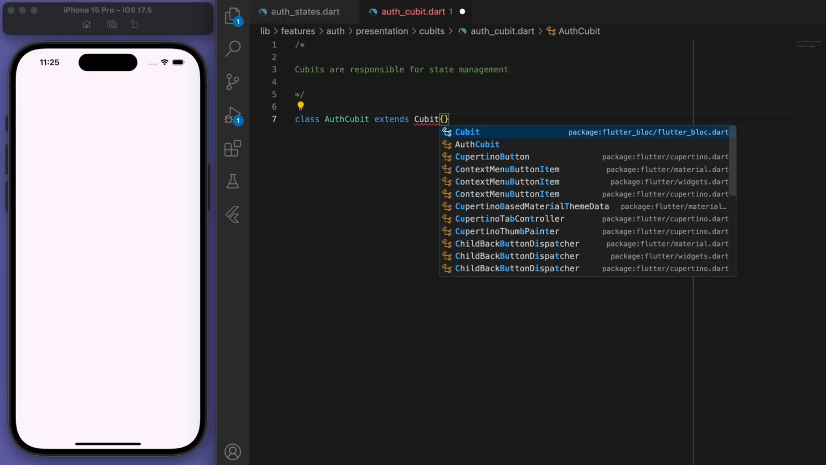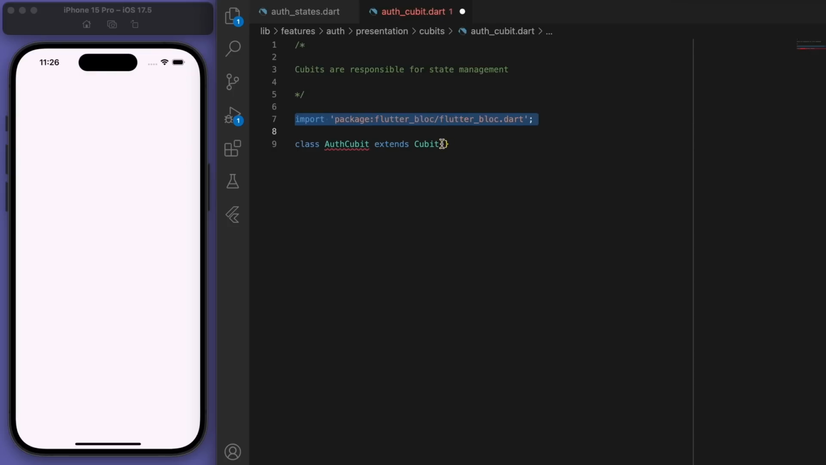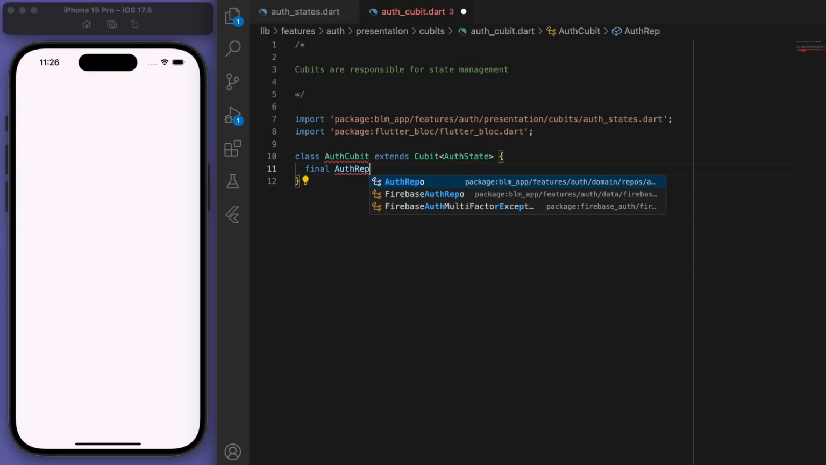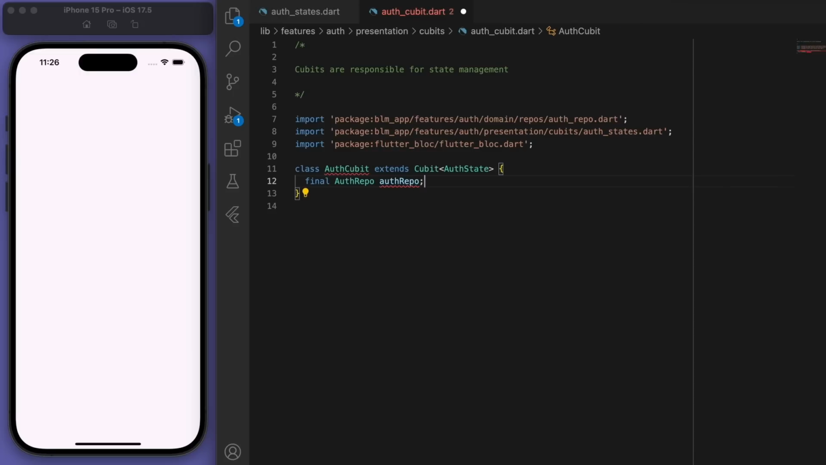And so if you come to our auth cubit, this cubit is responsible for state management, which essentially is just trying to show the appropriate data on the screen. So let's try this. We can say auth cubit extends the cubit, and you can see the Flutter BLoC package, which we can hit enter to auto import. And for the type, we can say auth state. Cool, so whenever we call this auth cubit, we're going to need an auth repository to access.